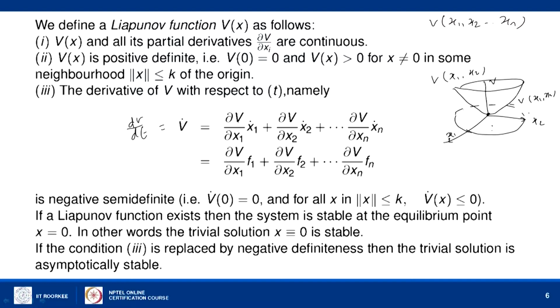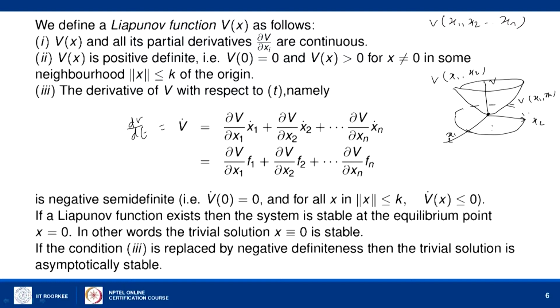should be negative semi definite. That is, dV by dt is del V by del x1 into x1 dot, etc. We have the system x1 dot equal to f1, x2 dot equal to f2, etc. So, that is given here. dV by dt should be negative semi definite, the third condition. That condition means V dot of 0 is 0 and it should be less than or equal to 0 for all x in this region, within the radius of k.